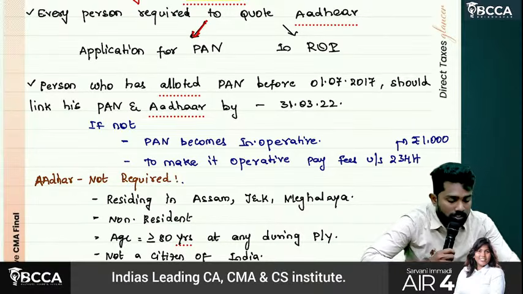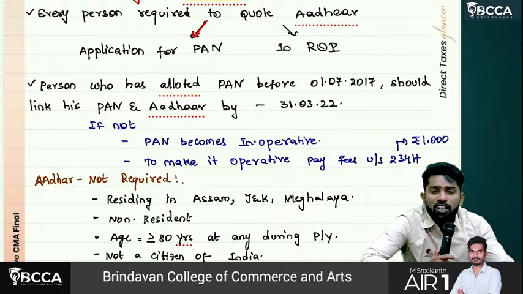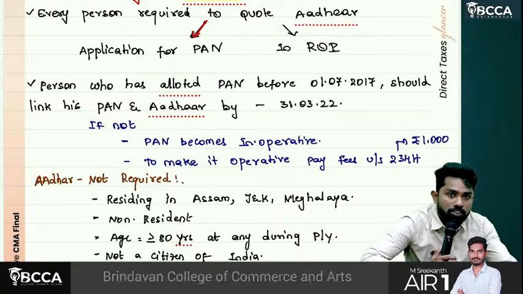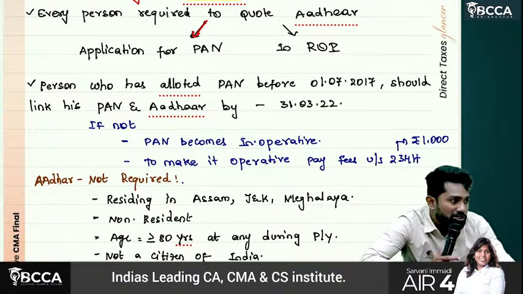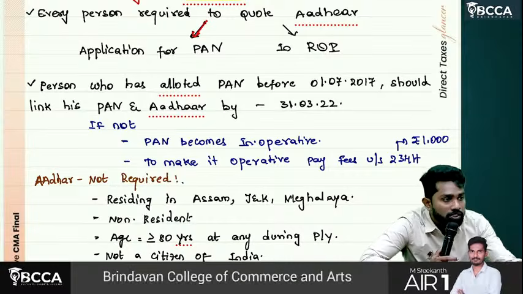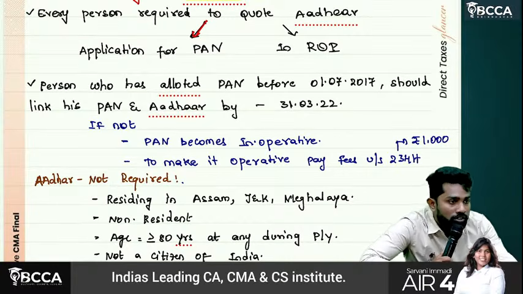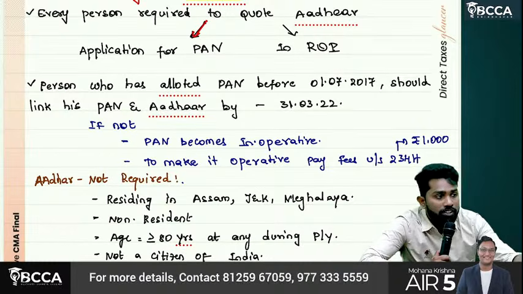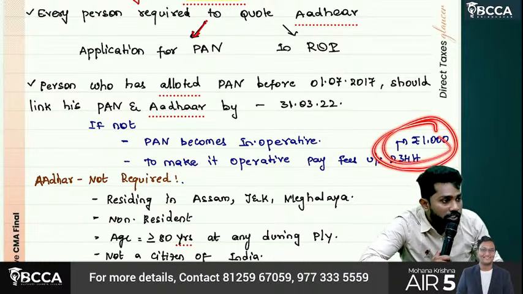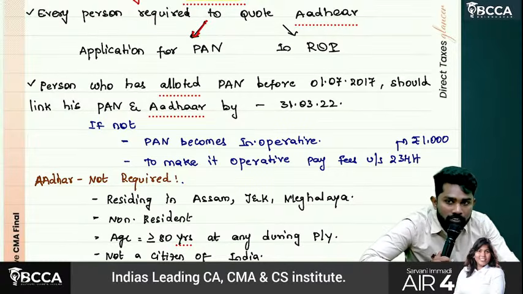Let's say you got PAN before 2017, but then afterwards you didn't use it. Let's say your father or mother's PAN you didn't use by then, but now you require it, or there is a need to use that PAN number. But since it was not linked with Aadhaar, it became inoperative. Now first you should pay 1000 rupees fee under 234H, your PAN becomes operative, then link your PAN with Aadhaar.